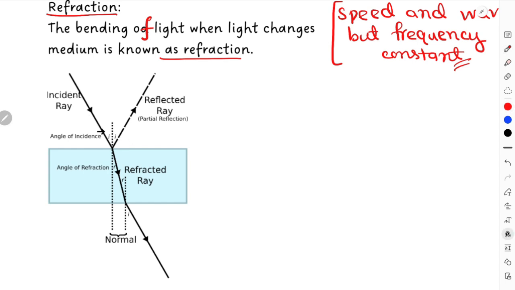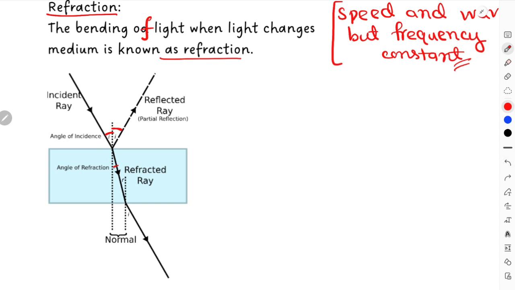This is your incident line, this is your normal line. Normal line should always be drawn with dotted or broken lines. And the rays, that is incident, reflected, and refracted ray, should be drawn with solid lines. And this is the angle they are creating. The angle should always be measured with respect to the normal. This is the angle of incidence, this is the angle of reflection, this is the angle of refraction. We never measure the angle with respect to the boundary.